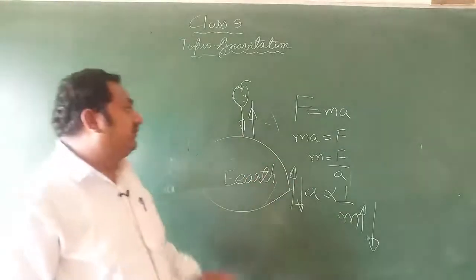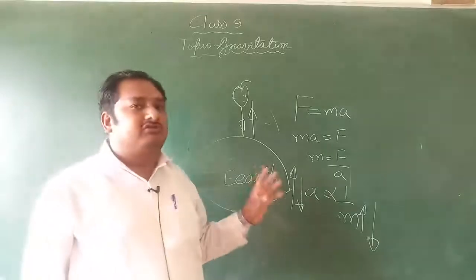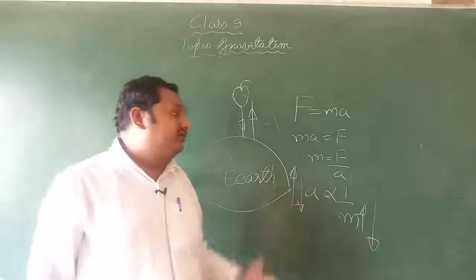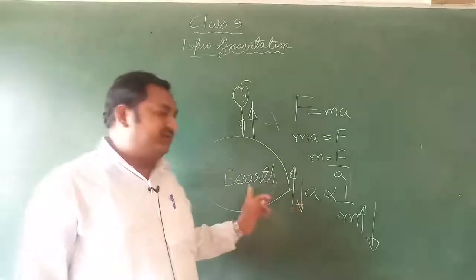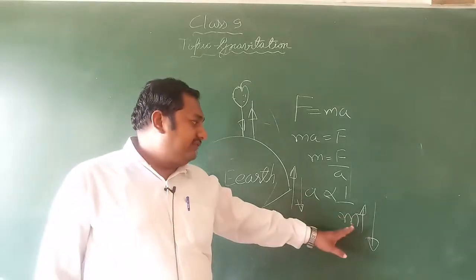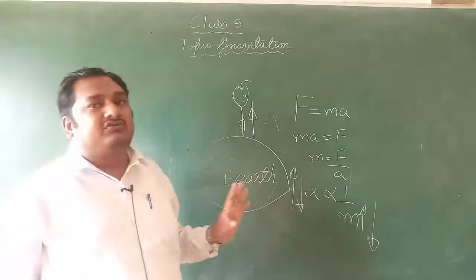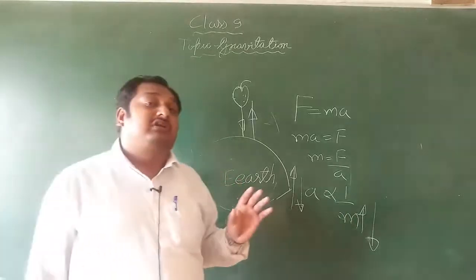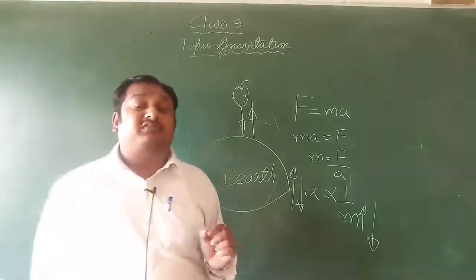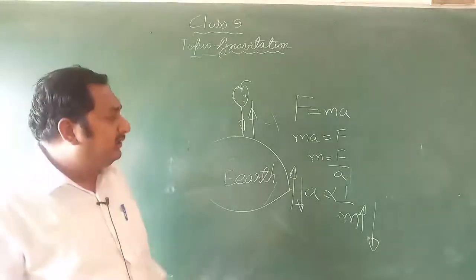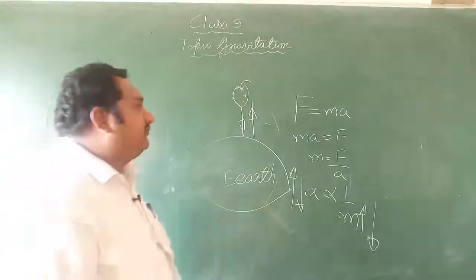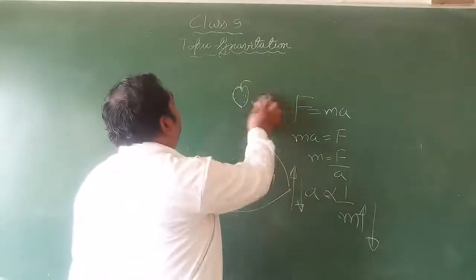So according to the third law, if the action and reaction are equal and opposite, why is the apple moving and the Earth not moving? Because the mass of the apple is very less as compared to the mass of the Earth. So we see acceleration only in the apple, but not in the Earth, although the same force is acting between the Earth and the apple. That is the reasoning for that.